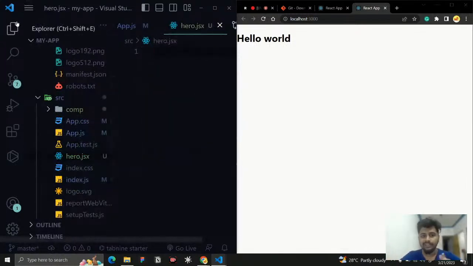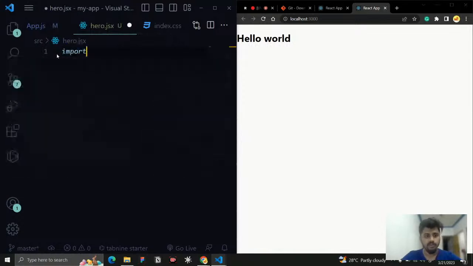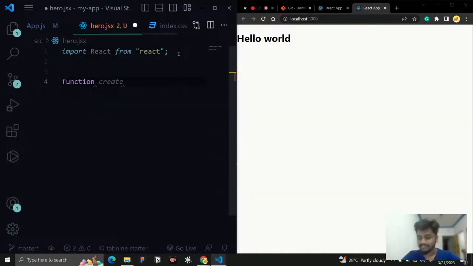And how can we create a component? Let us import React from React. It is not mandatory, but you can import it, that is fine. And here I'm just going to create a function, and this is going to be my Hero component.